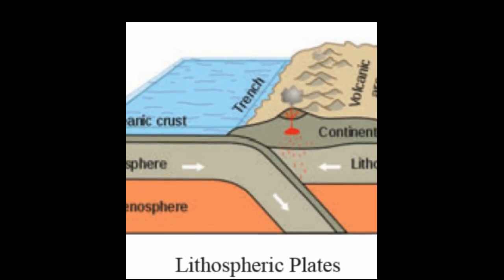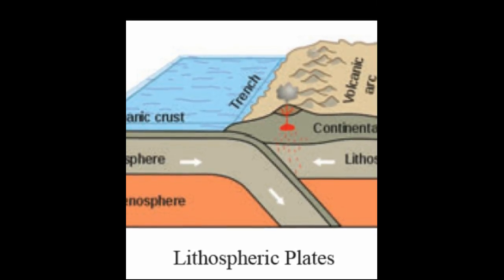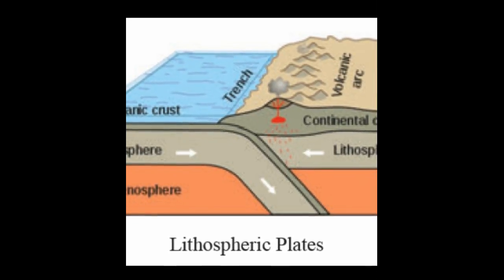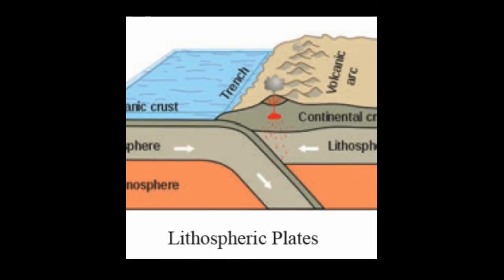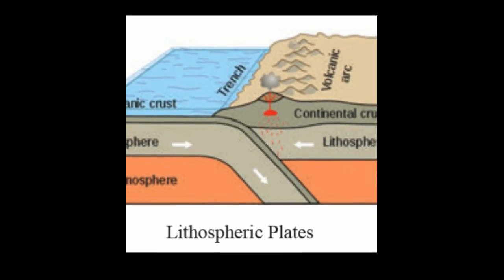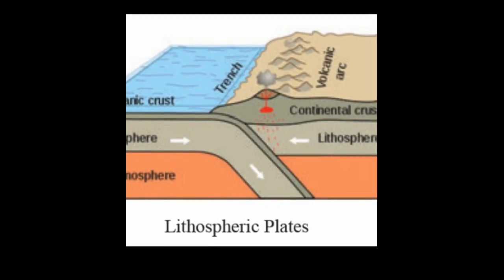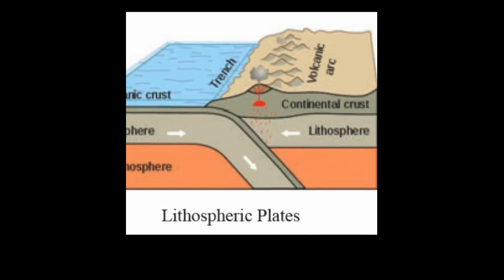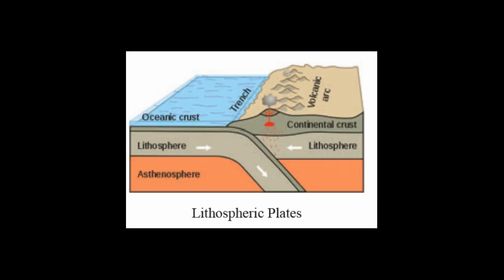Each plate, oceanic or continental, moves independently over the asthenosphere. So each plate moves independently without anybody's help. The asthenosphere is the upper layer of the earth's mantle below the lithosphere.